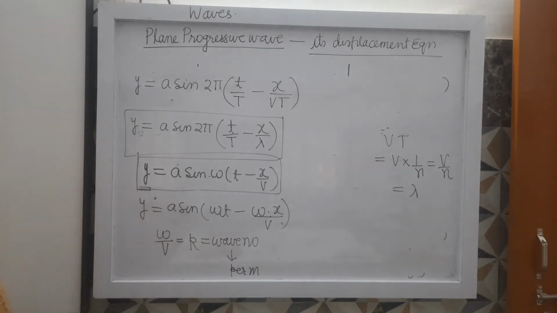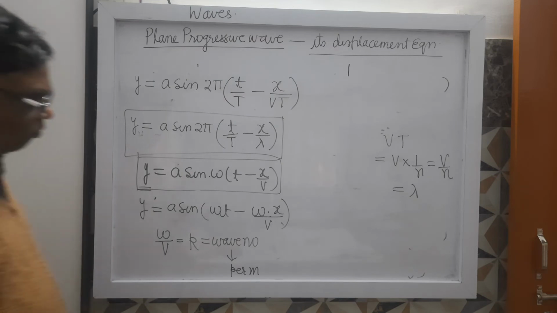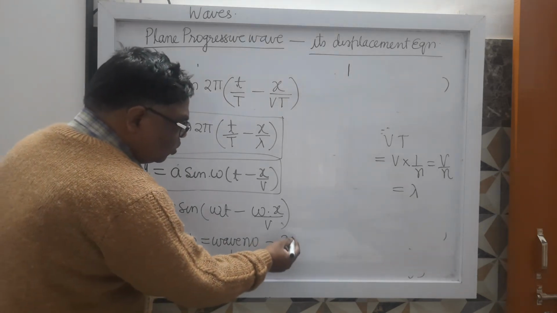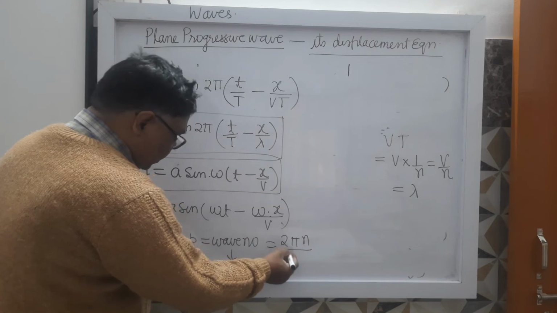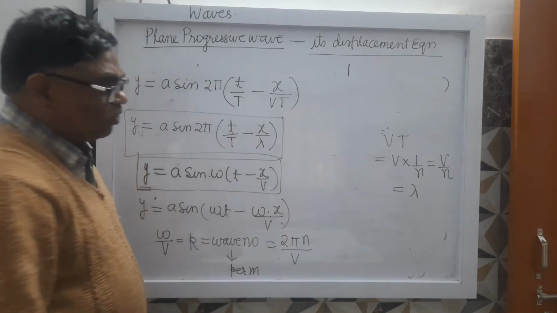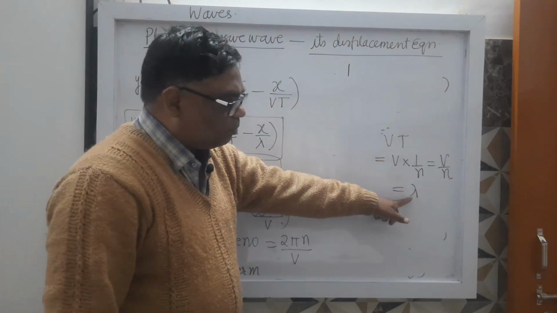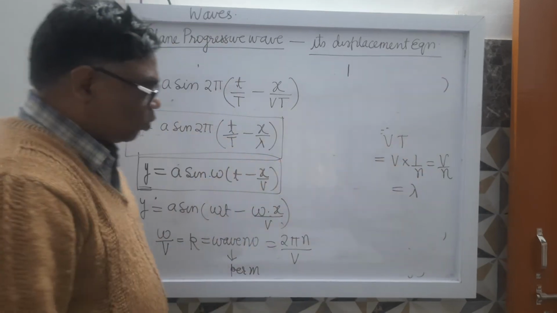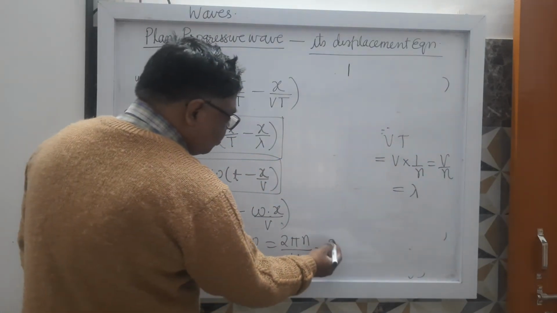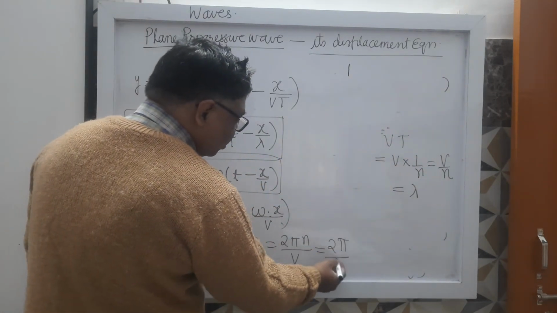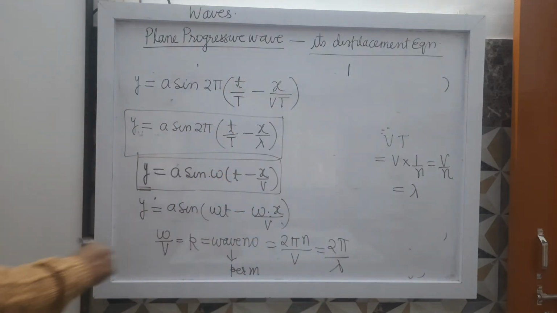In another form it can be written as 2 pi n divided by v, and v upon n is lambda, so n upon v is the reciprocal of lambda, meaning 2 pi by lambda.